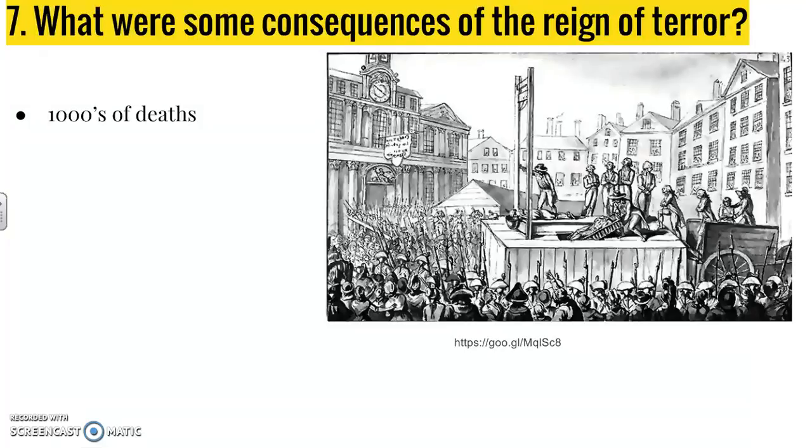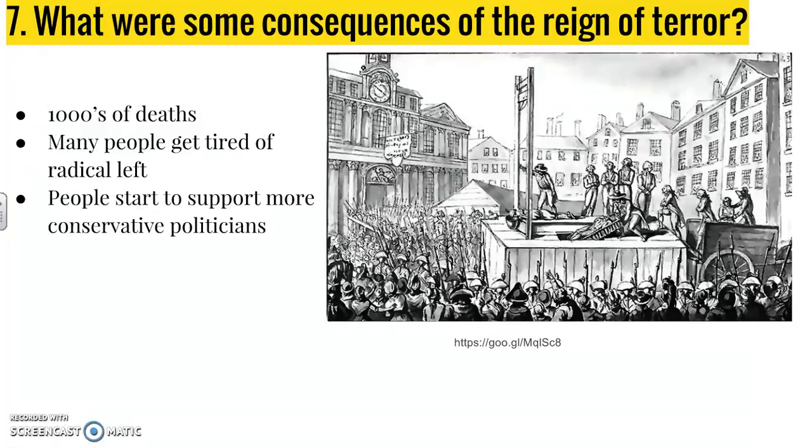Well, first of all, like we said, there were thousands of people executed in Paris, but thousands and thousands in other parts of the country as well. So many, many deaths, and that's one of the reasons people wanted to stop it too, because many said, there's way too many deaths, this is senseless death, we need to end this from happening. Secondly, many people got tired of the radical left, as in the radicals that wanted huge changes and were willing to use violence to bring in those changes. And therefore, a lot of them started to support conservative politicians instead, either moderates in the middle or conservatives that wanted to bring back some kind of order from the madness and the craziness that had been happening during the terror.